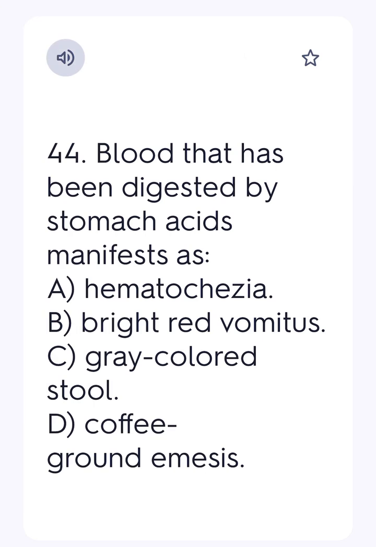44. Blood that has been digested by stomach acids manifests as A. hematochezia. B. Bright red vomitus. C. Gray-colored stool. D. Coffee ground emesis. Ans. D.